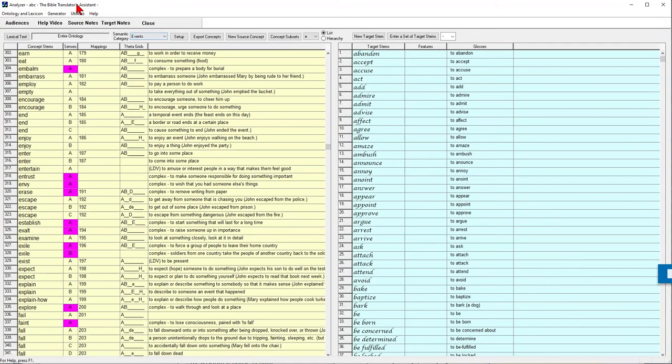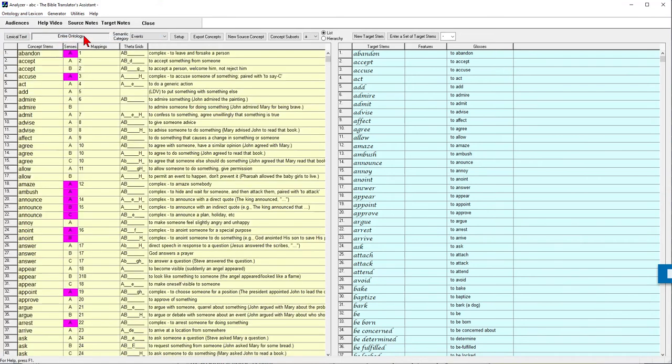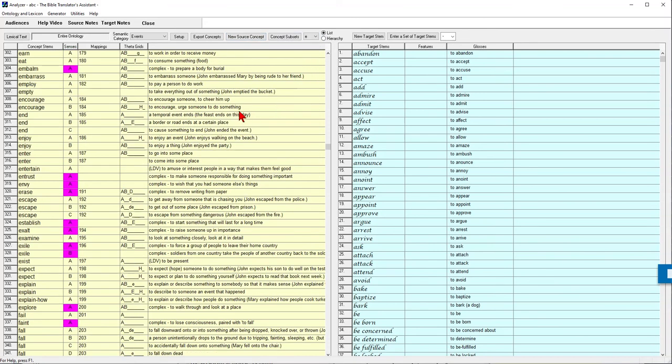So let's see. In the program TBTA, you go to ontology and lexicon, ontology, and then verbs, and then you do this pull down menu for the source terms over here, and mostly we're looking at the source terms, and I'm going to go to E for envy. Now it says here, it looks like it hasn't been used yet, but it's been entered. It says it's complex and to wish that you had someone else's things. That's not actually the gloss that I want.